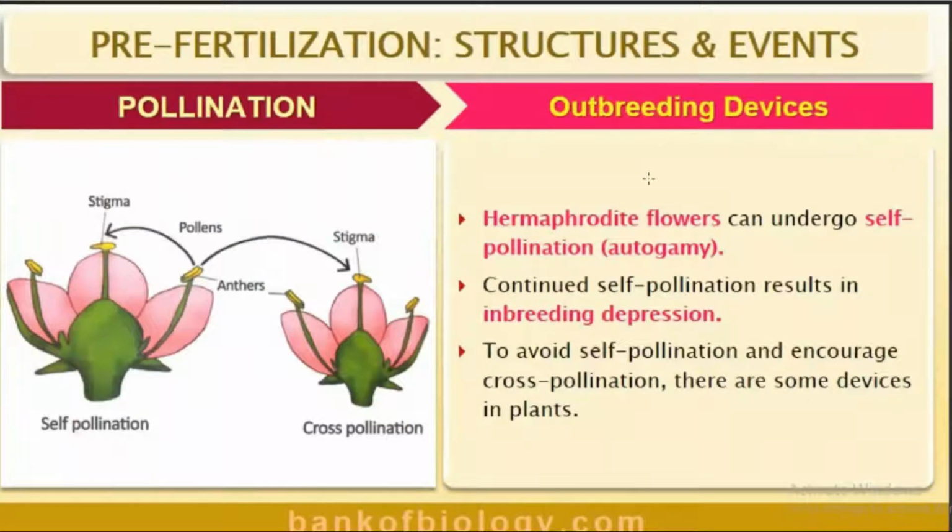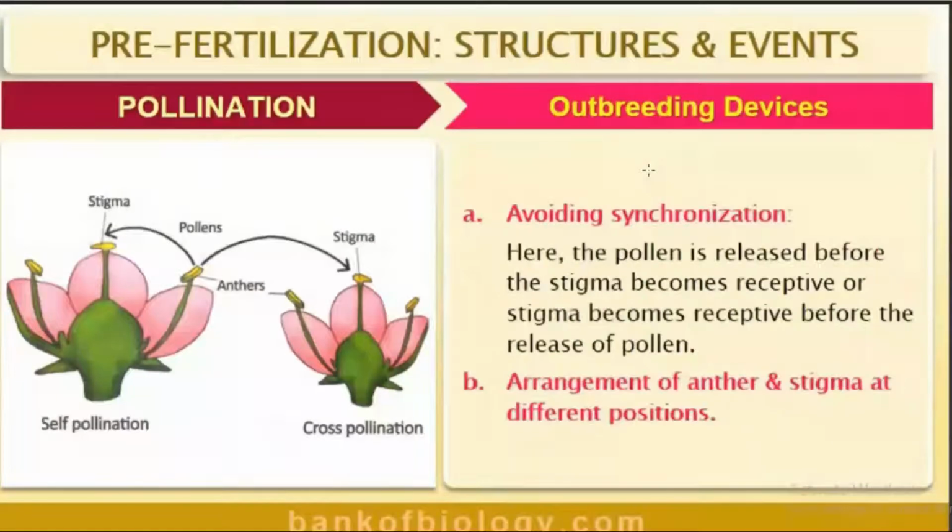First one is avoiding synchronization. What is the meaning of the word synchronization? Here, the pollen is released before the stigma becomes receptive, or the stigma becomes receptive before the release of pollen.